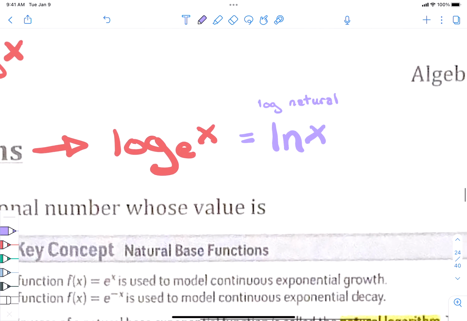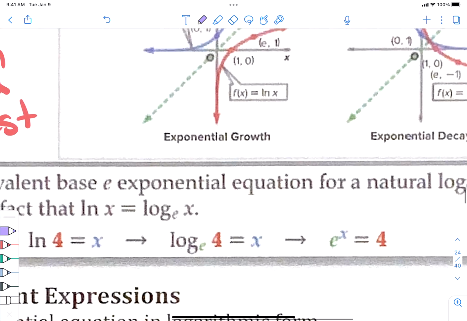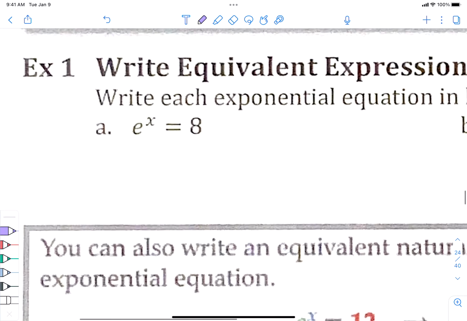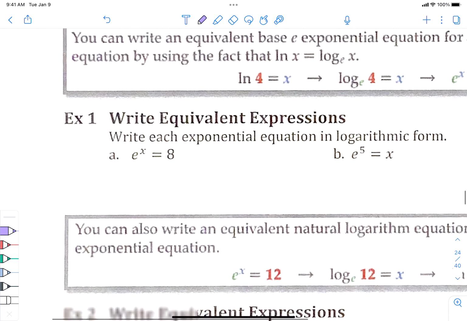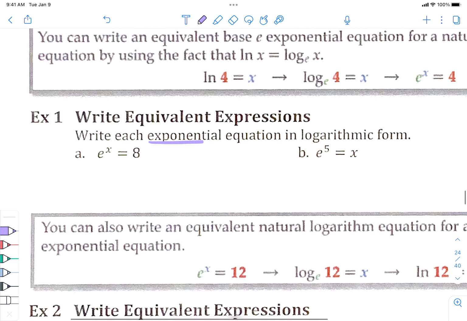All right. So log base e and ln are the same thing. Let's go into a problem. Go down to example 1. A and B are exponential functions. I know that because I have exponents here. These are both exponential functions. Do you see e to the x and e to the 5th power?